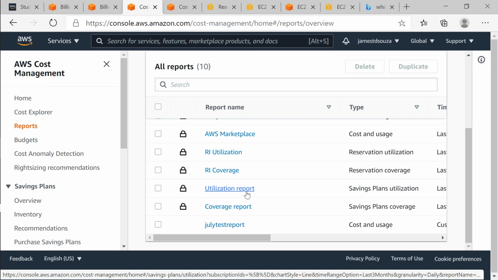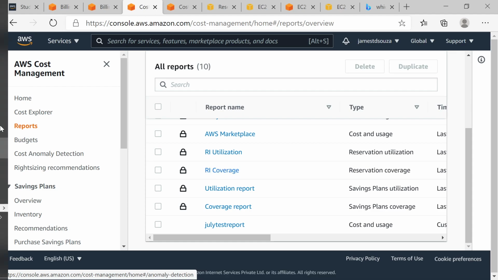How much was the utilization this month? How much was the cost of EC2 this month? How much was the account wise billing? So you can create reports for whatever you cannot see through Cost Explorer.